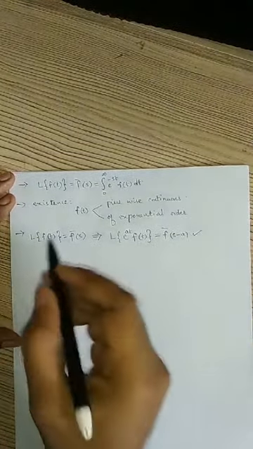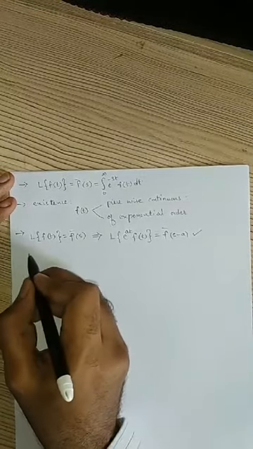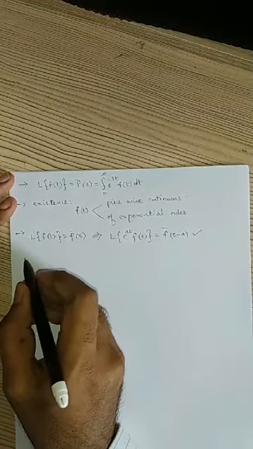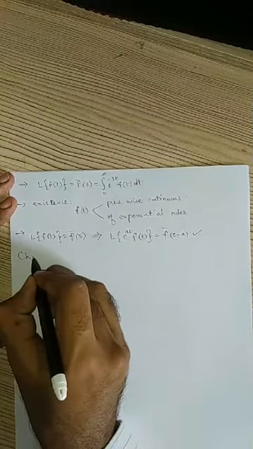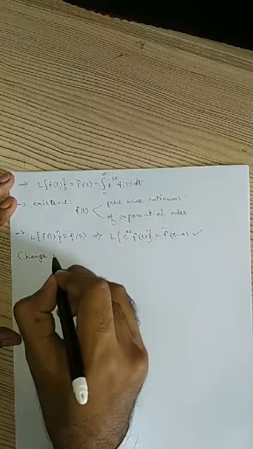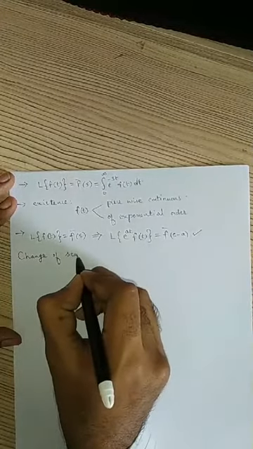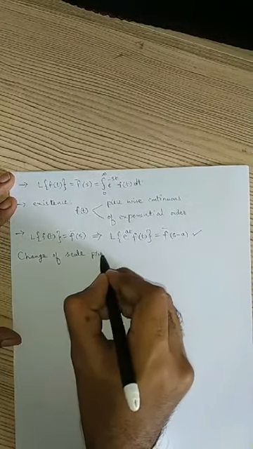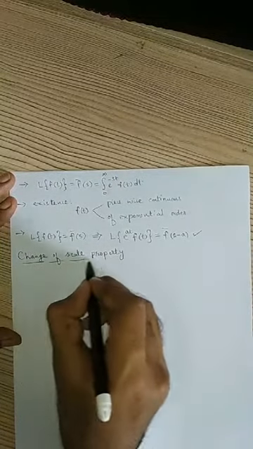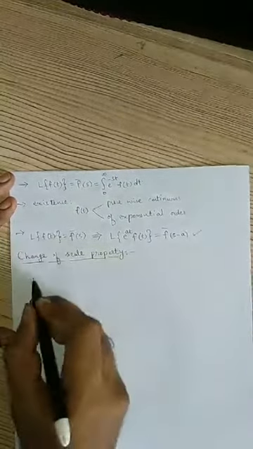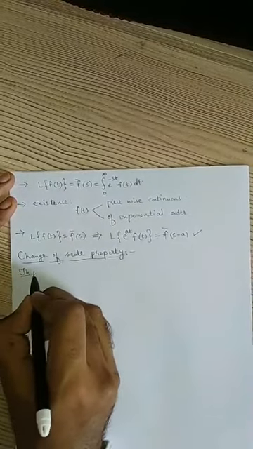Now today we are going to see a few more properties related to Laplace transform. Out of that, the first one for today's lecture is the change of scale property. It is also in the form of a theorem.